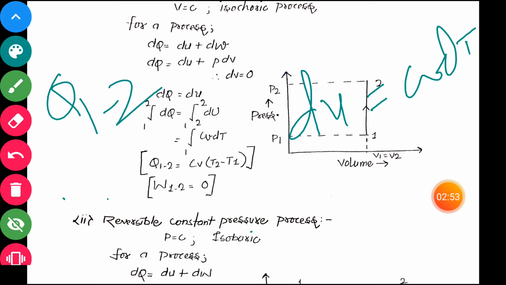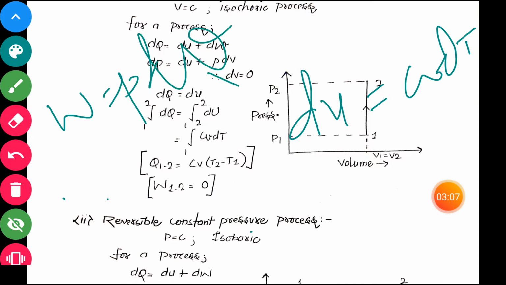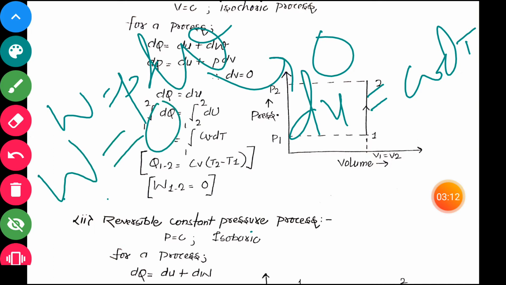So q1 to 2 is equal to cv (t2 minus t1), and we already know that w is equal to p dv. Here dv is equal to 0, so work done is 0.